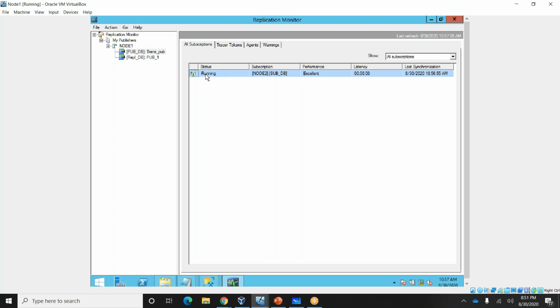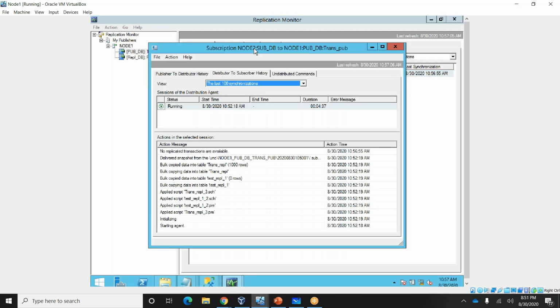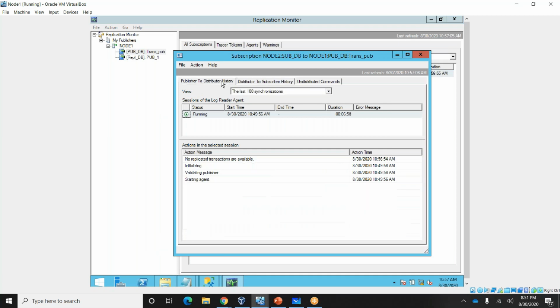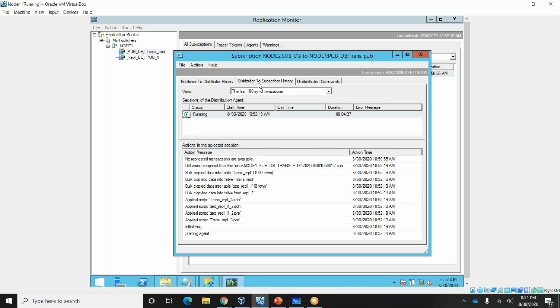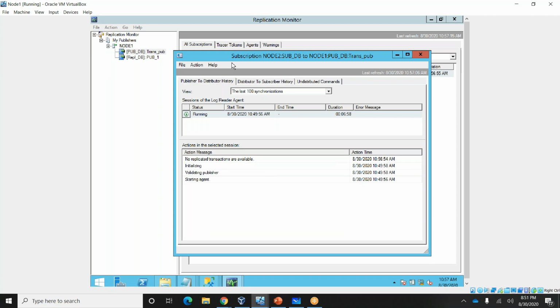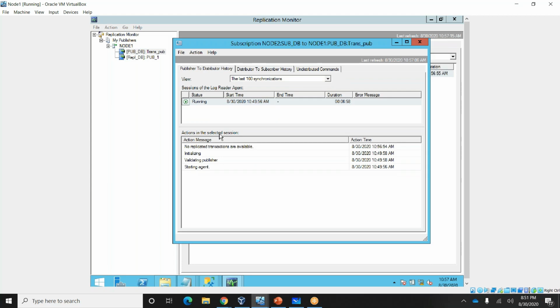Just double click on this one. When you double click, the first tab is publisher to distributor, the second tab is distributor to subscriber.